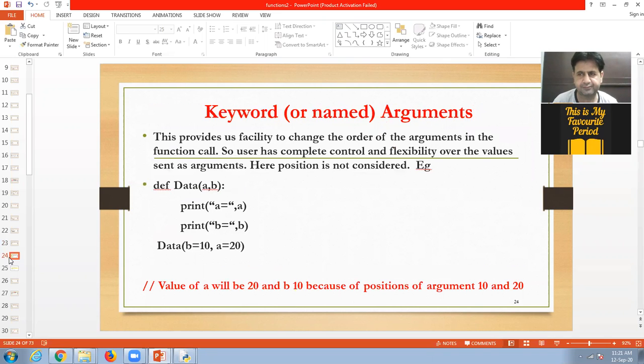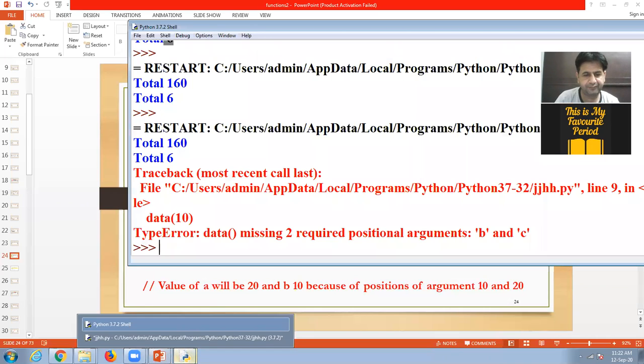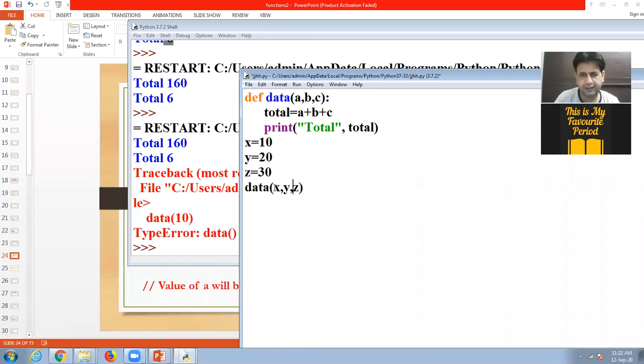Now next is keyword or named argument. In my program, I can give, look here, B is equal to x, C is equal to y, and A is equal to z. So this is according to my desire, not according to the position of the variables.